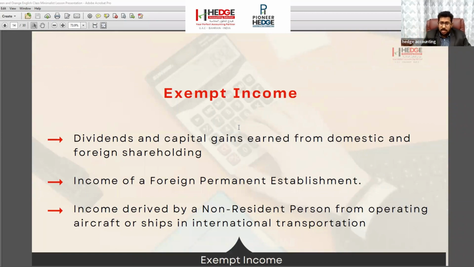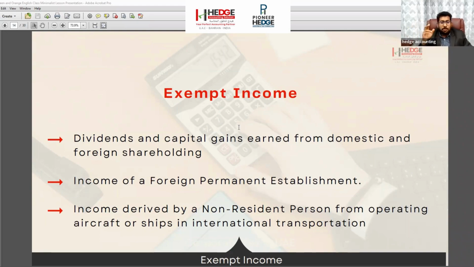If you are investing in shares and you are receiving some dividend from the companies, there is no need to pay any tax on these dividends. So mainly the dividends as well as the profit share you are receiving from the companies and shareholdings are out of corporate tax, no need to pay. If you are receiving 1 million or 100 million, no need to pay any tax on the dividends as well as the profit share. Many people are investing in shares, and if you are receiving some income from the shares, either domestic or foreign, no need to pay any tax on that income.